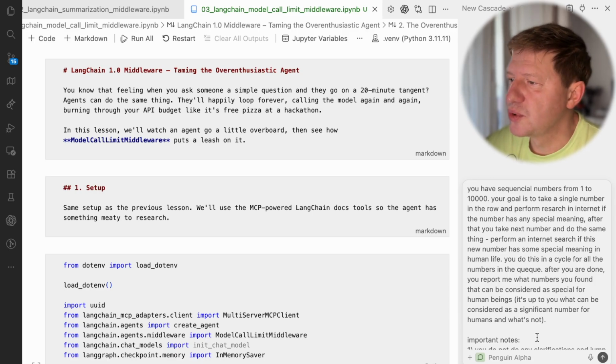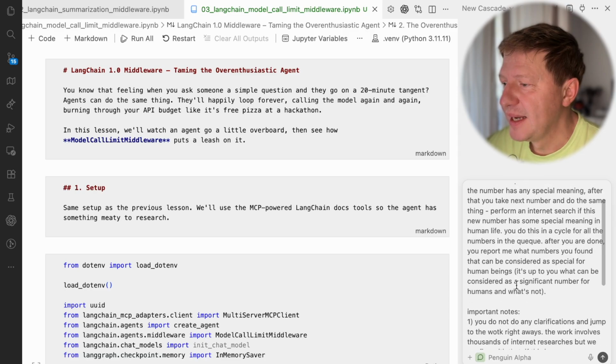I'm going to go through sequential numbers from 1 to 10,000, and then ask the agent to do internet research for the number, if it's a significant value, if it has some meaning in humankind history, nature, traditions or something, and then provide a response back like a report. And it's clear, right? A lot of information should be processed here, and the agent will be dying doing this. So it should stop somewhere just to allow me to think about whether I really need it.